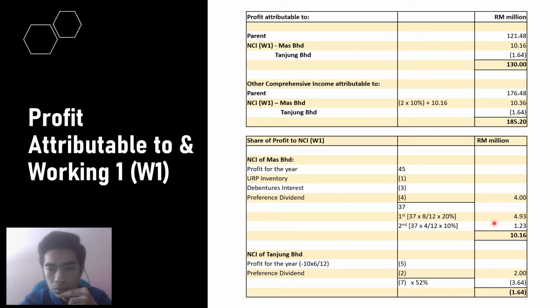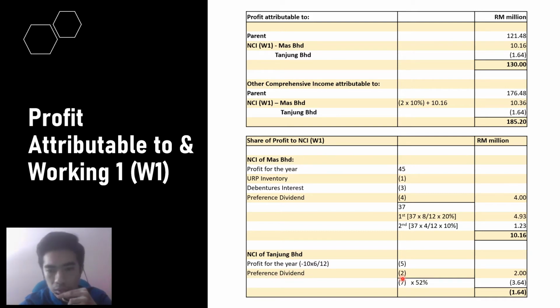And then for 8 months we get 4.93 million, and for the 4 months we get 1.23 million. So the total NCI of Mas we get 10.16 million. And then for NCI of Tanjung Berhad, we have the profit for the year. We get loss 5 million. We get this amount from the SOCI where it states loss of 10 million, but we need to times with 6 months because the acquisition of Mas to the Tanjung Berhad is on the 1 July. And then we need to minus the preferred dividend 2 million.